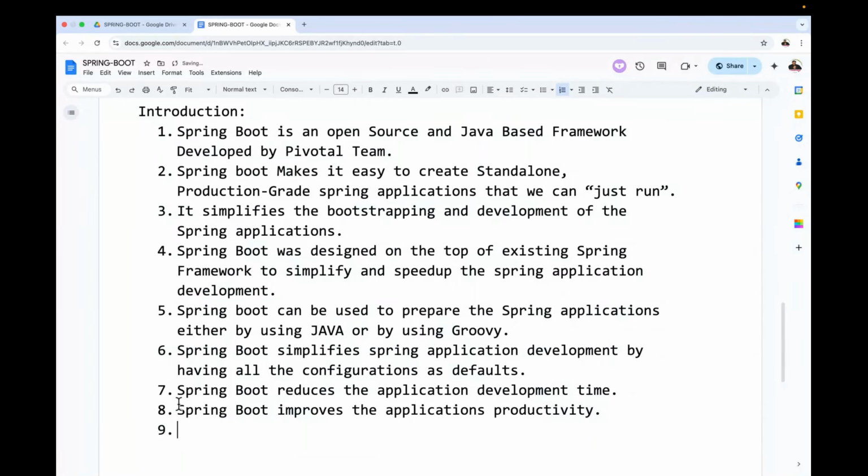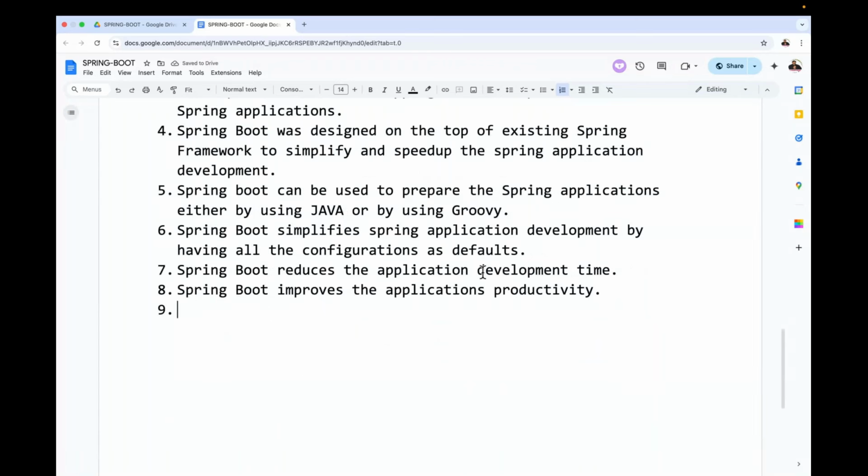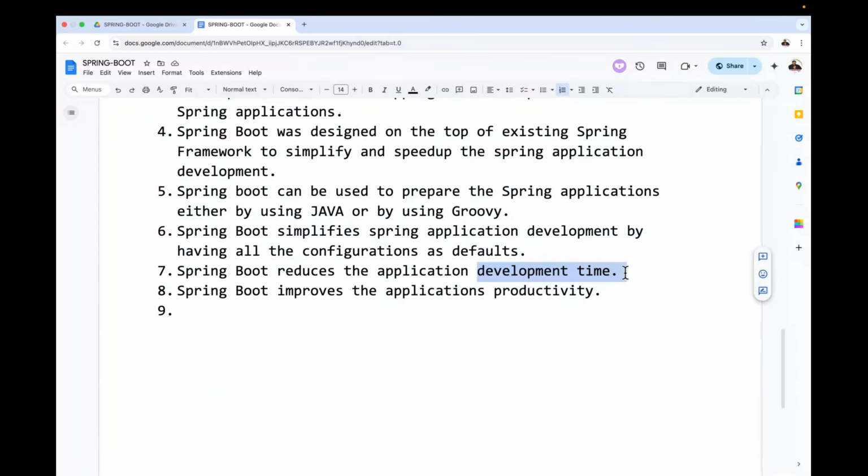Spring Boot reduces the application development time. We know that Spring reduces 70% of the implementation for the developers, but Spring Boot reduces 90% of the implementation for developers. Definitely, development time will be reduced. When development time is reduced, automatically what is going to increase? Productivity is going to increase. What is the meaning of productivity? Now tell me. What do you think about productivity?